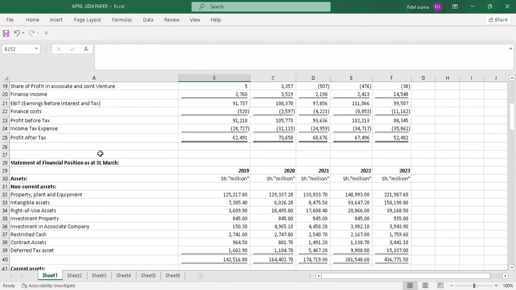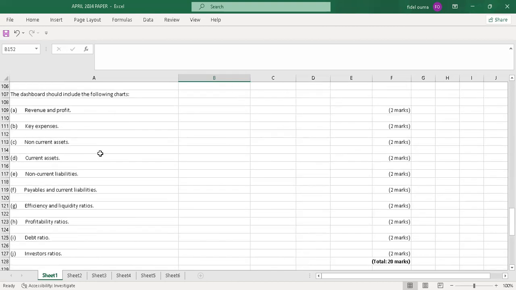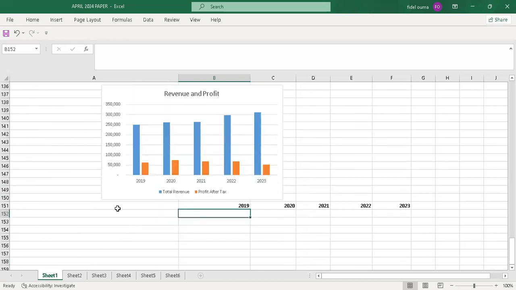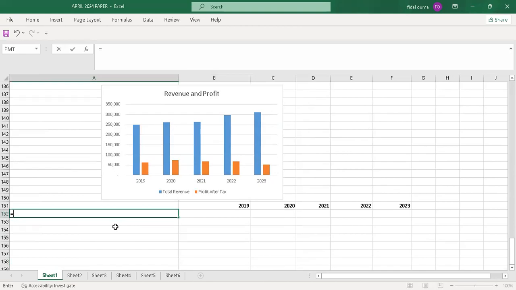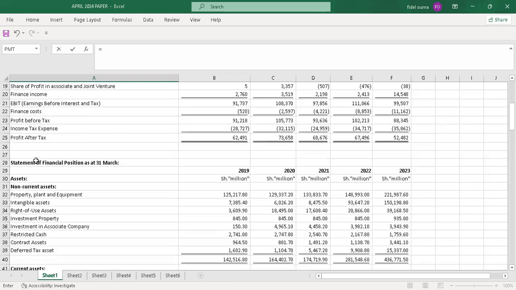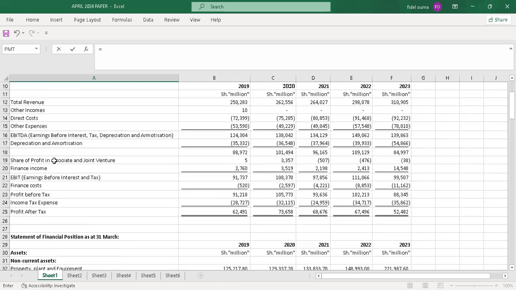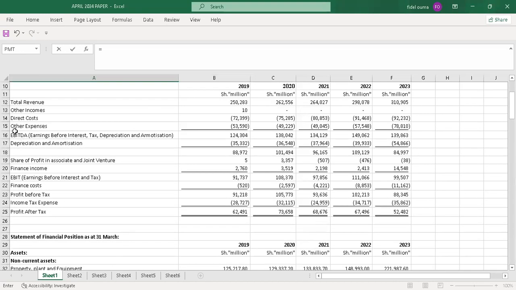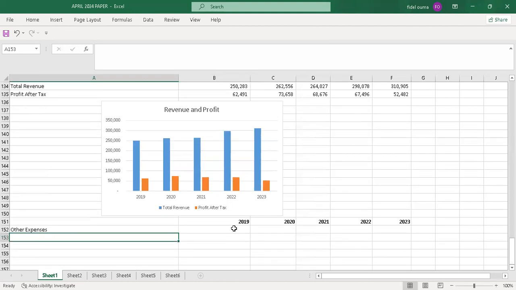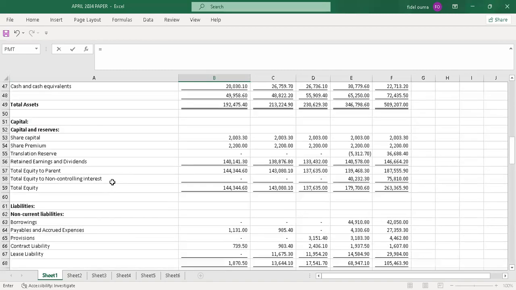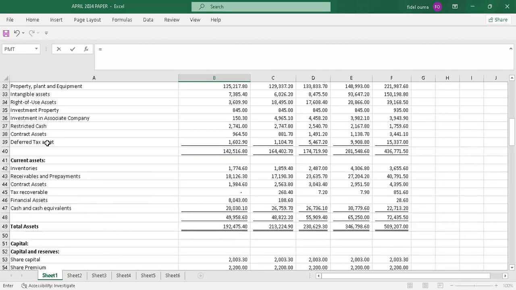So I just come here and say equals to. Then I pick other expenses. Then I say equals to, for 2019, because those are the key expenses.